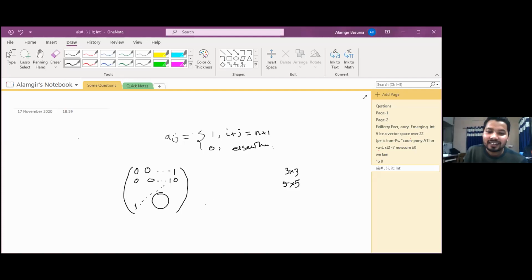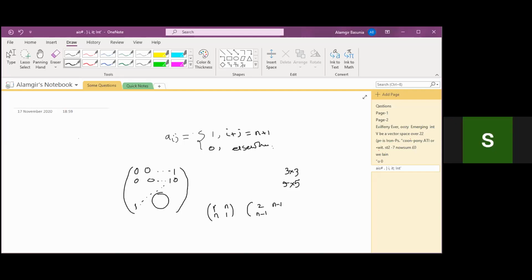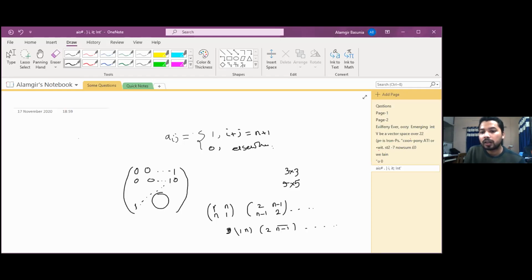Then in the case of the permutation, we can write it as cycles: 1 goes to n and n goes to 1. This type of 2-cycles will come, and 2 goes to n minus 1 and n minus 1 goes to 2. Similarly, all are 2-cycles. We can write (1 n), (2 n minus 1), and the order of this permutation will be the LCM of 2, 2, 2.